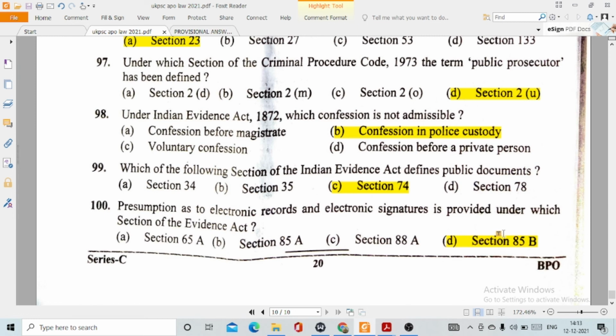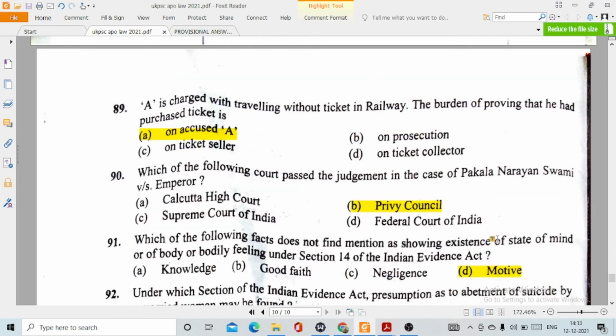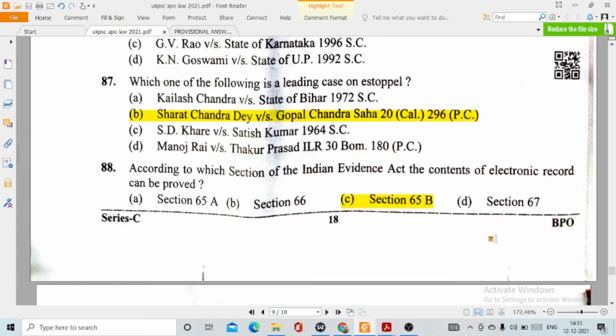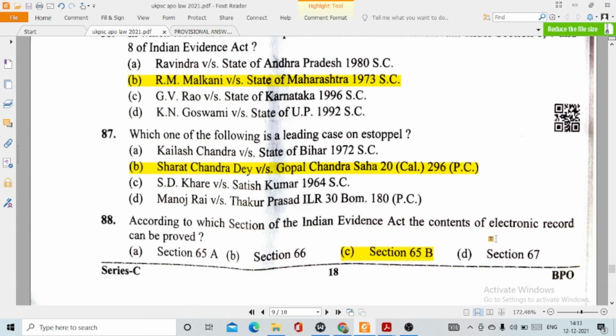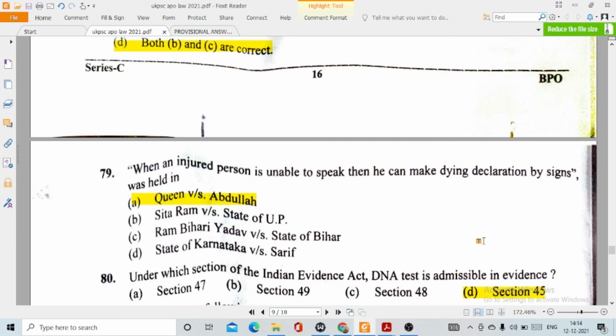So here comes the analysis. If I analyze the entire law paper, I haven't found it very difficult. The questions were, I would say, easy to moderate level. If I compare this with the GS paper, yes, the GS paper was very much different.